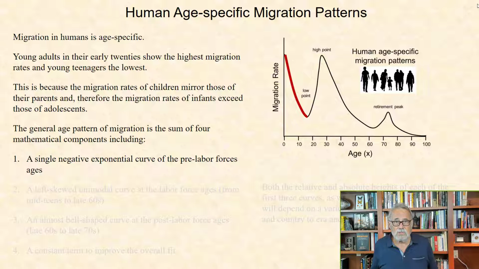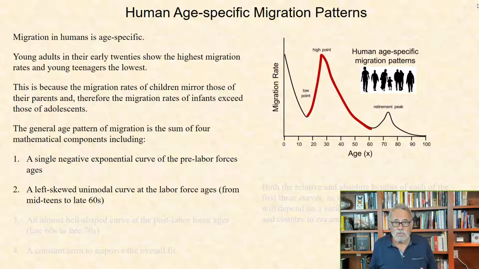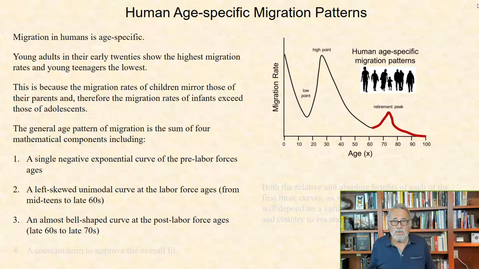negative exponential curve of the pre-labor force ages, a left-skewed unimodal curve at the labor force ages from mid-teens to late 60s, an almost bell-shaped curve at the post-labor force ages, that is late 60s to late 70s, and a constant term to improve the overall fit.